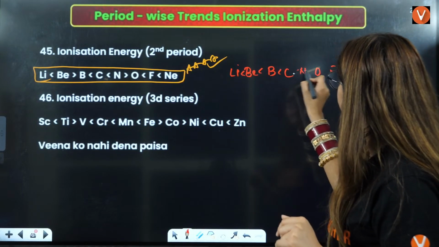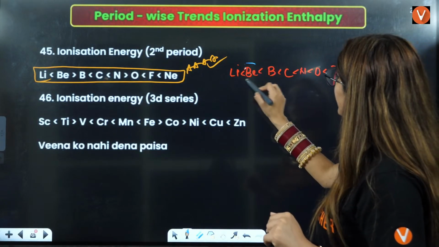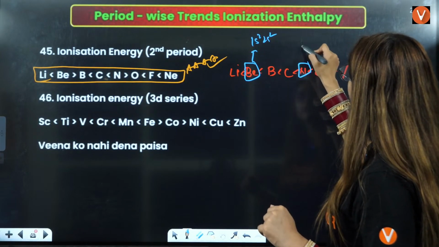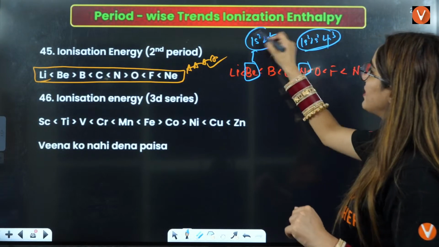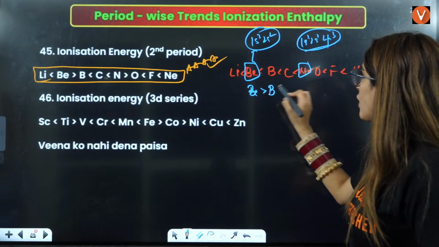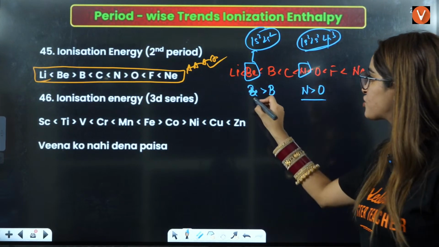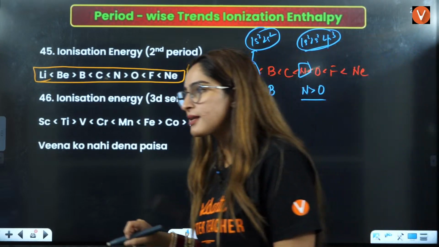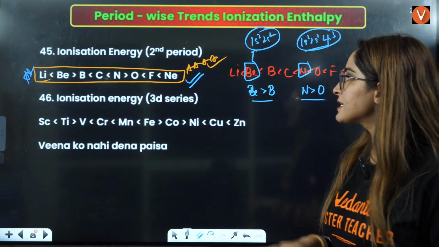It should be like this. But in reality, what will happen? Beryllium has 1s2, 2s2. Nitrogen has 1s2, 2s2, 2p3. They both have stable electronic configuration. So from beryllium it is difficult to take out an electron, and from nitrogen it is difficult to take out an electron as compared to oxygen. That is the reason this will be the correct order. Mark it important here, right?